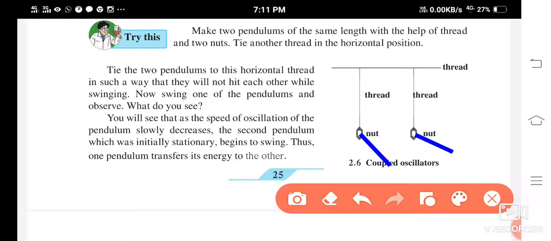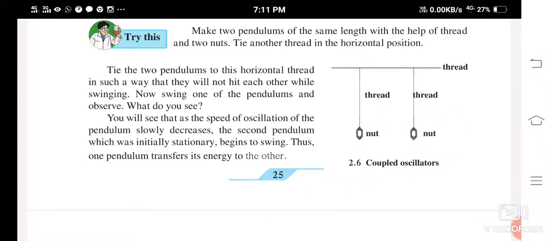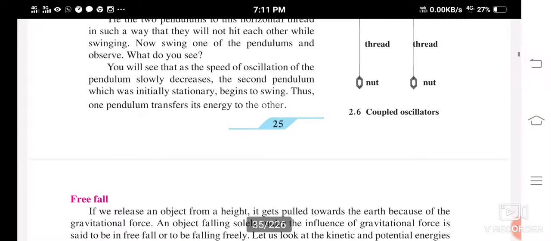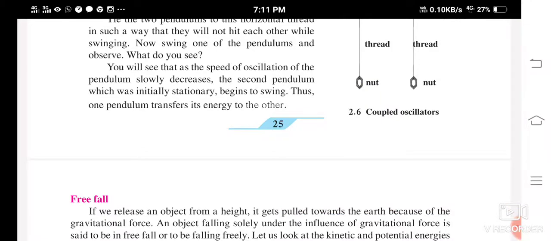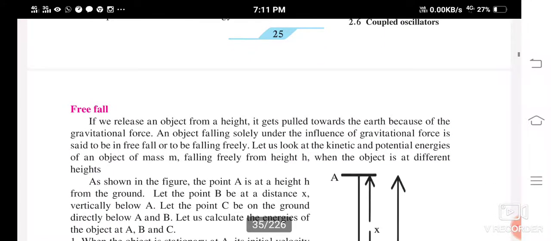Slowly the speed of this pendulum is going to decrease, but you will observe that the speed of the other pendulum is slowly increasing. So what do you infer from this? You will come to the conclusion that this pendulum has transferred some of its energy to the other pendulum, and that is why the other pendulum starts moving.